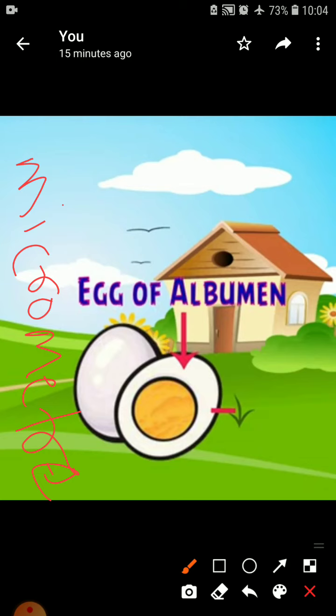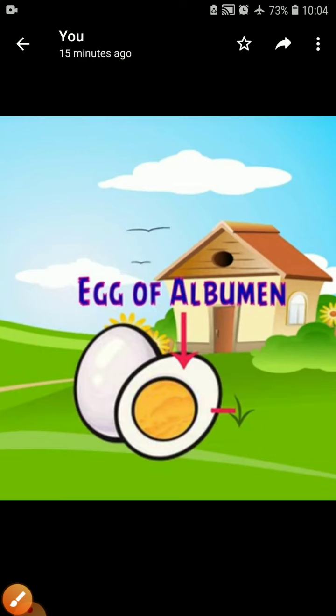Some animals have a large cell, like if you talk about the egg cell of a hen or ostrich. They are egg-laying animals, and their egg is only a single cell, isn't it? That cell we can see with our naked eyes. That type of cell, like the hen cell or ostrich cell, we can see with our naked eyes, because they are very big in size, isn't it? As you are able to see, here is the egg of the hen. Fine. So this type of cell we can see.